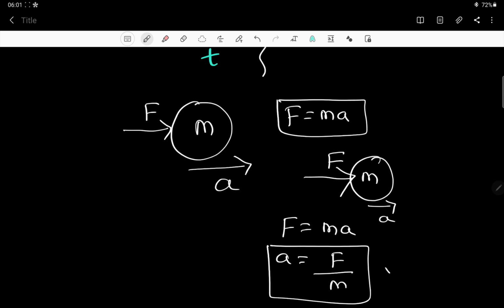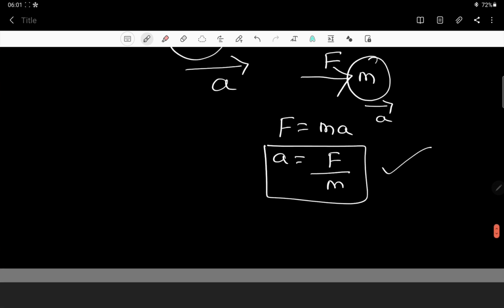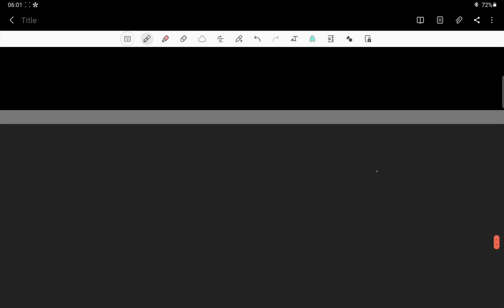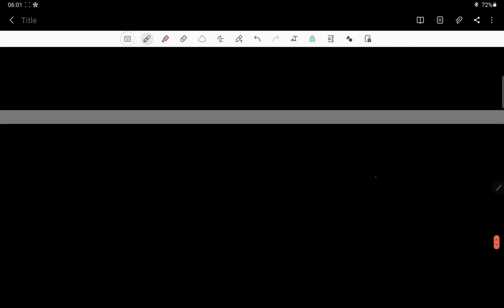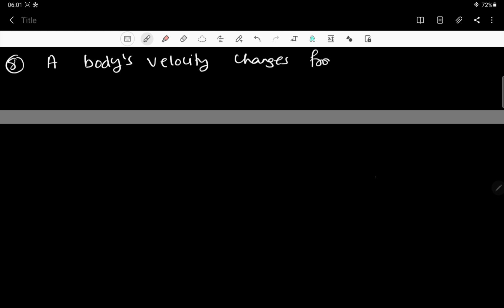All right, so this is the relation between F, m and a. By using this, we should be able to solve the numericals. I'll give you some examples so that you understand. All right, let us take this eighth question. What is this eighth question? A body's velocity changes from 10 meter per second to 15 meter per second in 2 seconds.